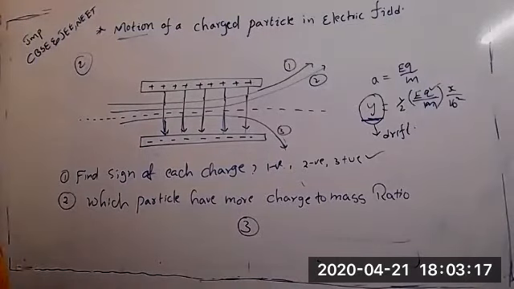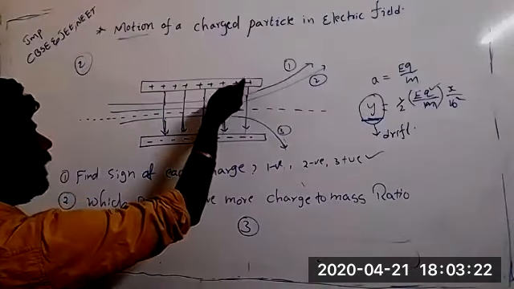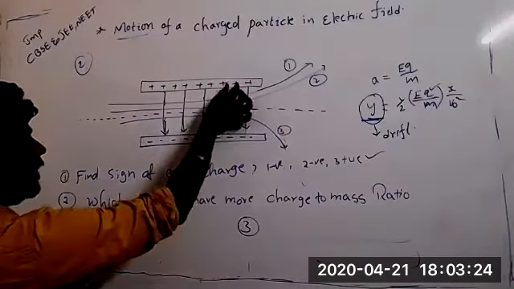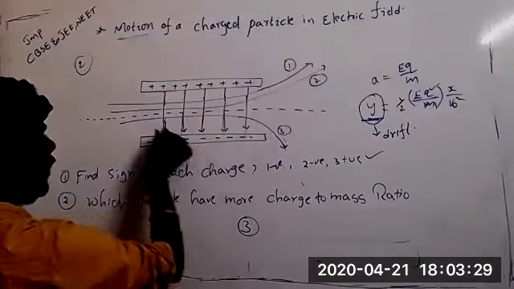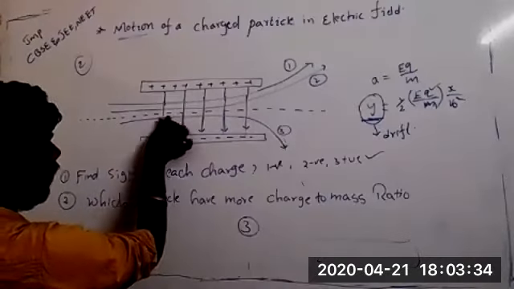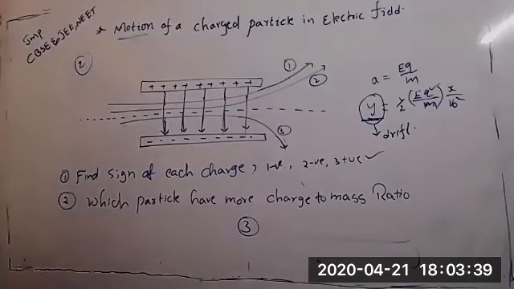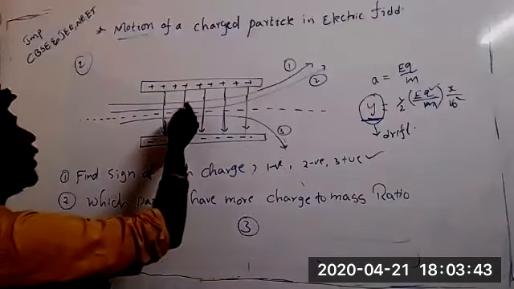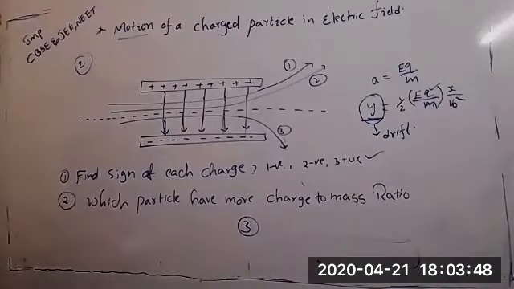How is the first charge negative, sir? If it is not negative, how will it attract? If it is negative, then positive will attract. If it is positive, then positive will repel and negative will attract, then it will come like this. Positive and negative attract. That is the reason a negative charge always tries to move in this direction. Okay, sir. Got it? Yes, sir.